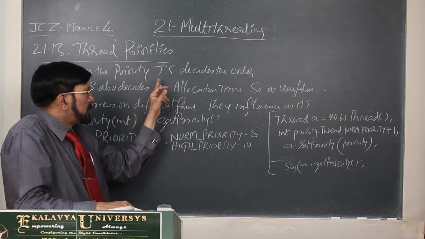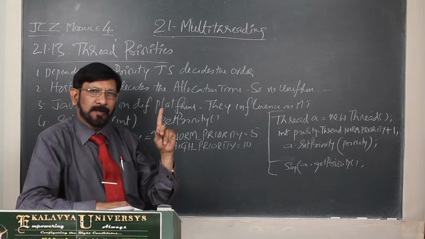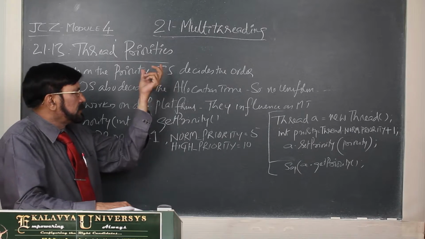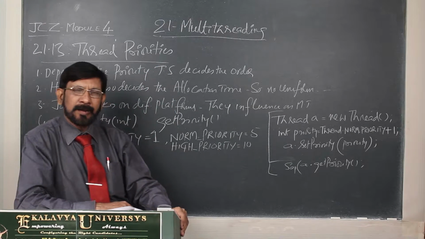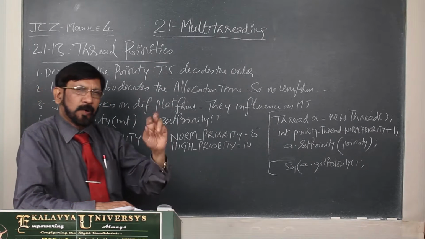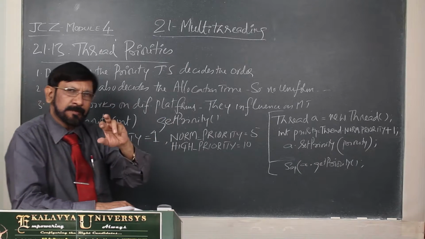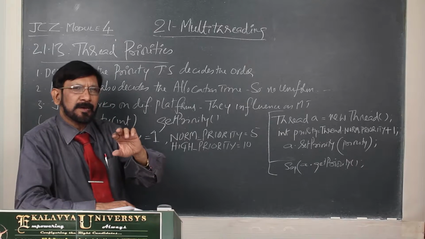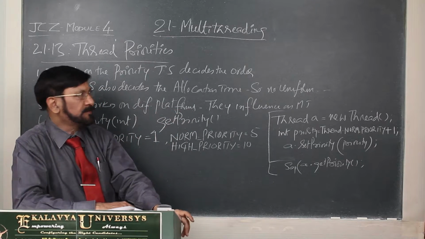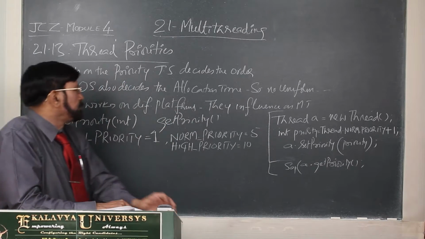So, for thread priorities and all that, one is the JVM's thread scheduler, and second is the host operating system's implementation of multitasking capabilities, which will influence. That point you have to understand.